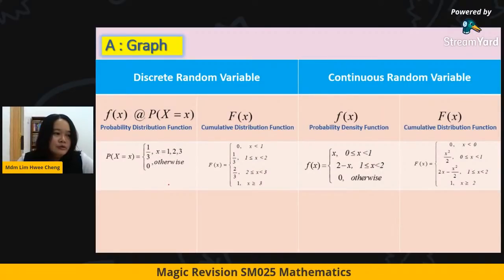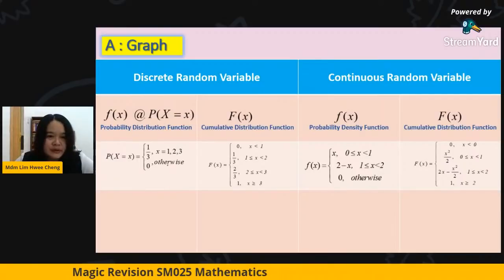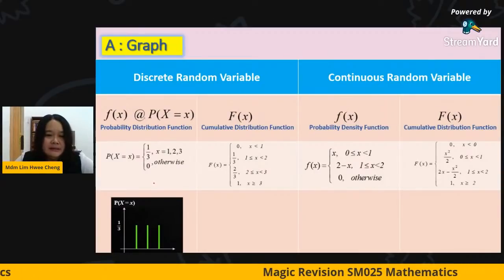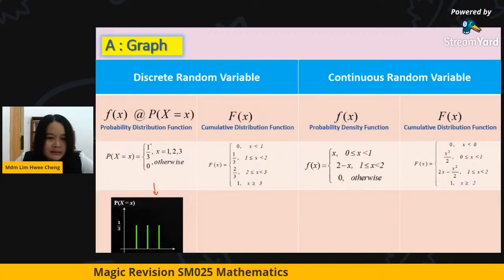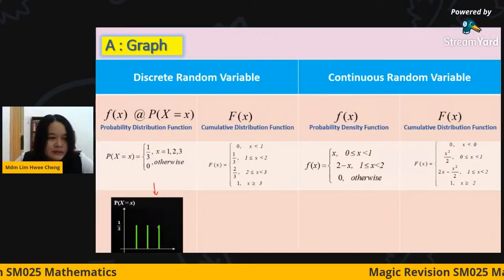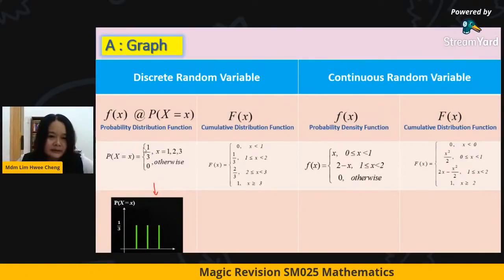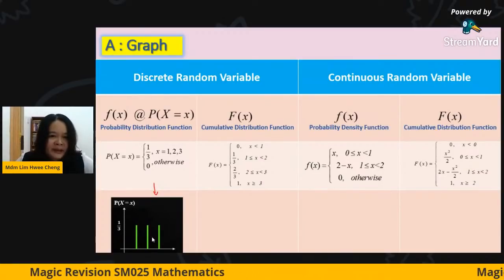If you are asked to do the graph sketching for the discrete PDF, the graph looks like a coconut tree, standing upright, like this. This is the graph of the PDF. It depends on the PDF values. If each is 1/3, they are all the same height. If different, we have different heights in the diagram. Okay, this is the graph for the PDF.